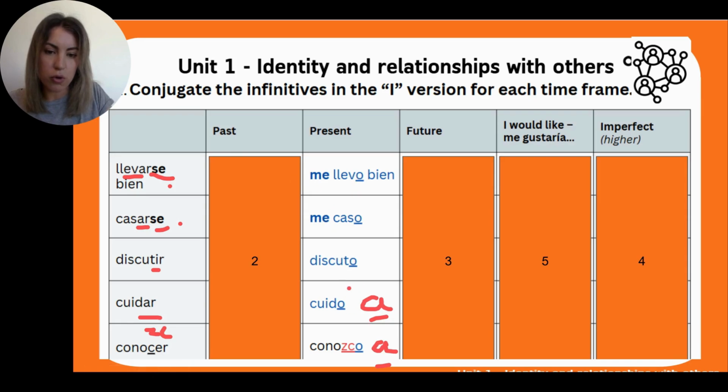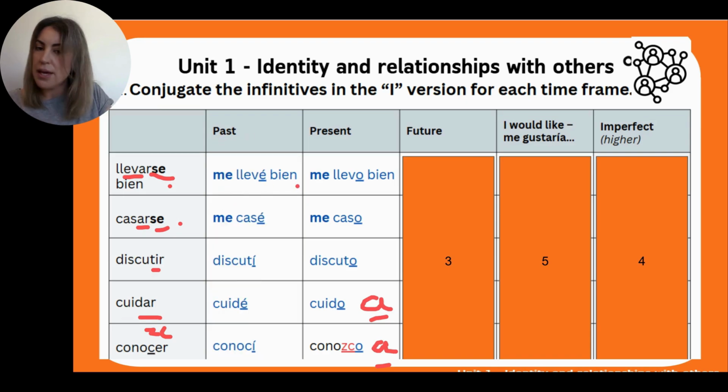Okay, past tense. Again, same con, a for everything else. Past tense. Me llevé bien, me casé. So we drop the ending, we add an E with an accent. And because it's reflexive, the se goes at the front and it becomes me. Me llevé bien, me casé. IR verbs, you drop the ending and you add an I with an accent. So discutí. Cuidar is an AR verb, so again, drop the ending, E with an accent. Cuidé. Y conocer, conocí. Conocí in the past tense doesn't need this, okay?